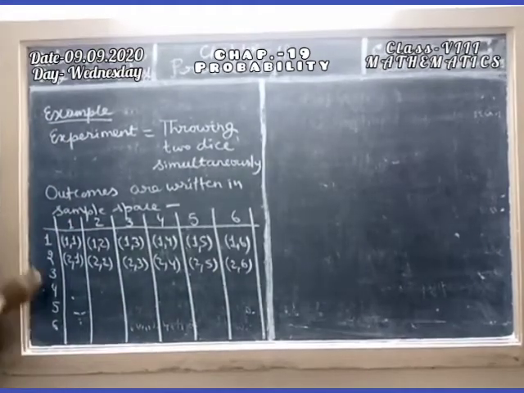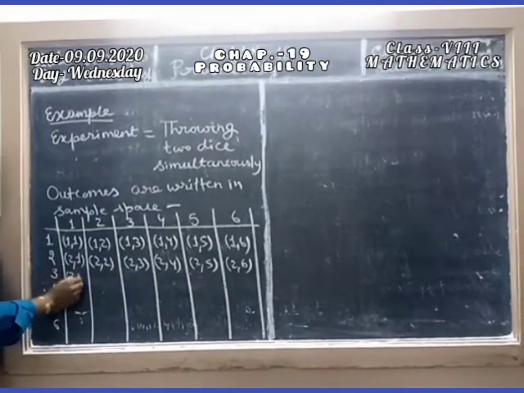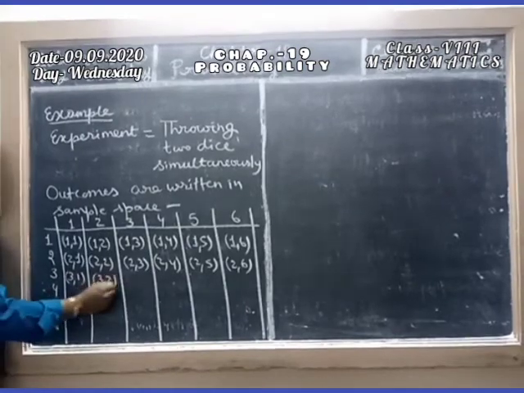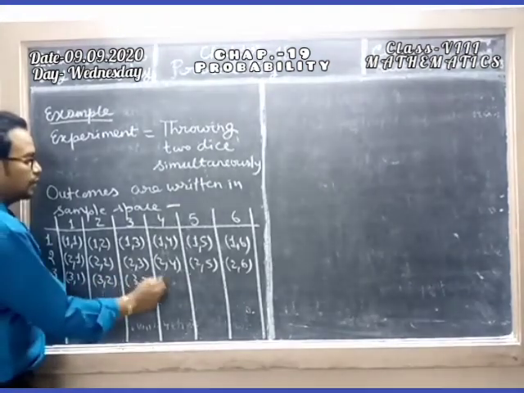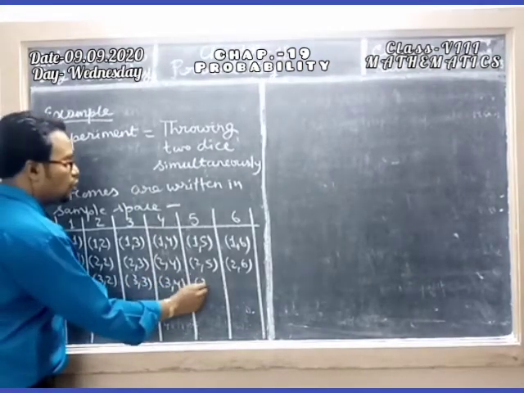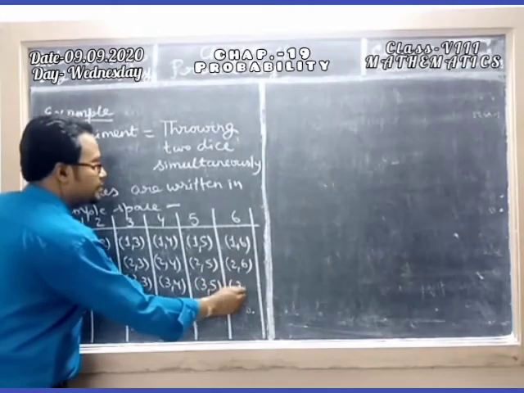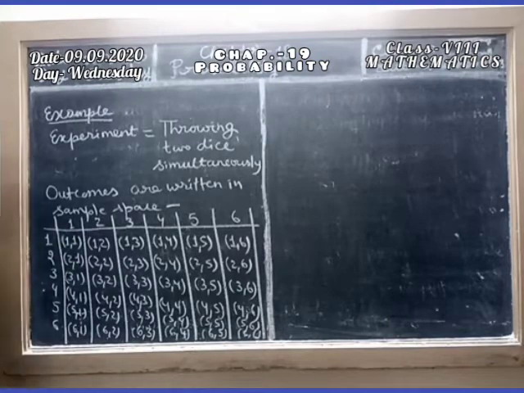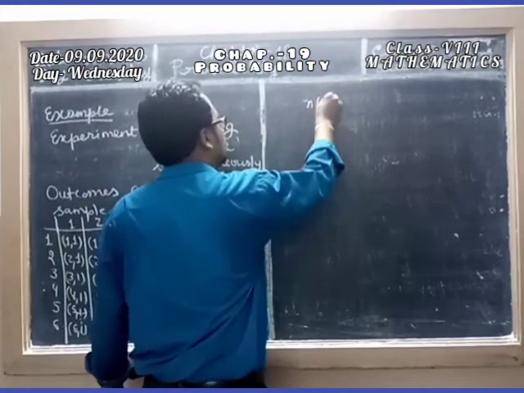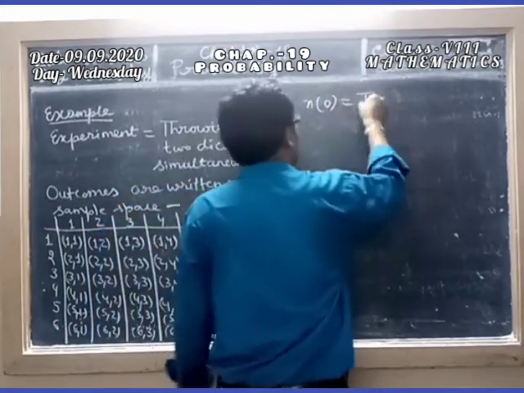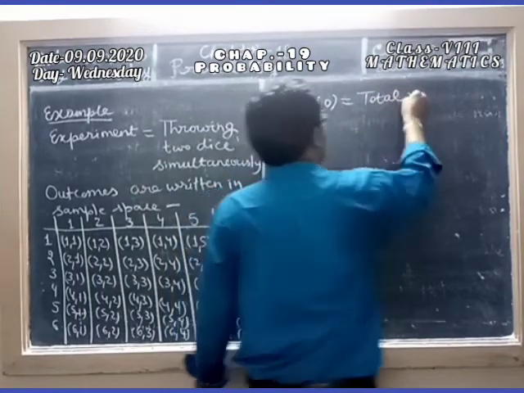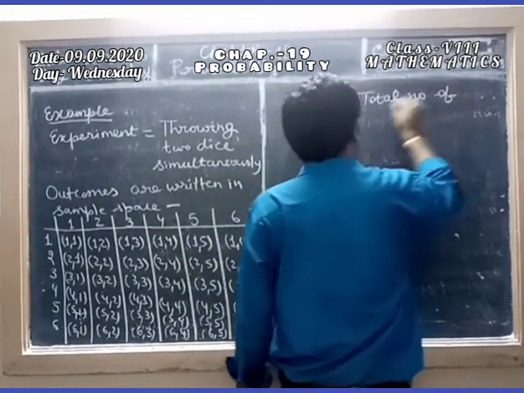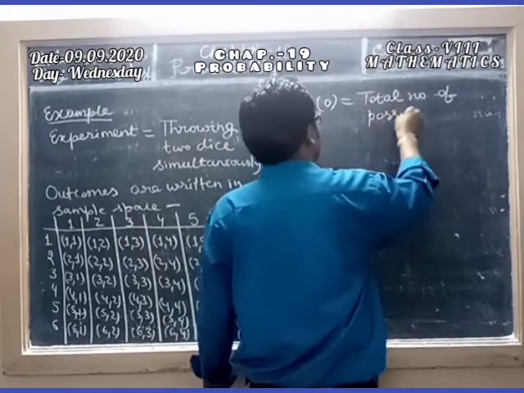Got it? Now in the first dice 3 comes, so (3,1), (3,2), (3,3), (3,4), (3,5), (3,6). So student, total outcomes 36. N of O means the total number of possible outcomes.